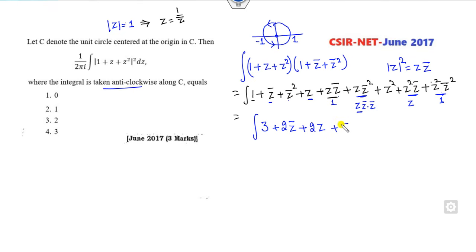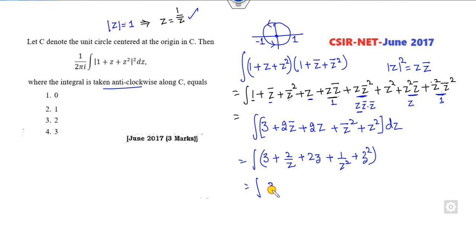Now the remaining part is z bar square. This is already done, this is my z square. Fine. Now I can substitute this value 3, so I can write it as 2 over z, 2z, 1 over z square, and it's a z square. Fine. So I can simply take the fractions as separate, this part is separate. So 2 over z and 1 over z square.